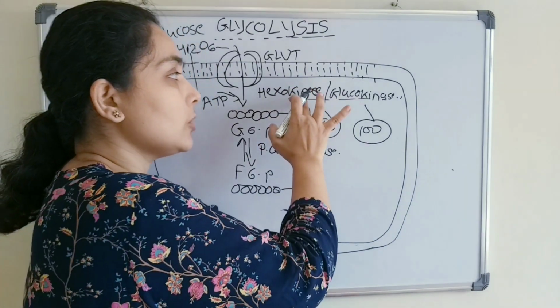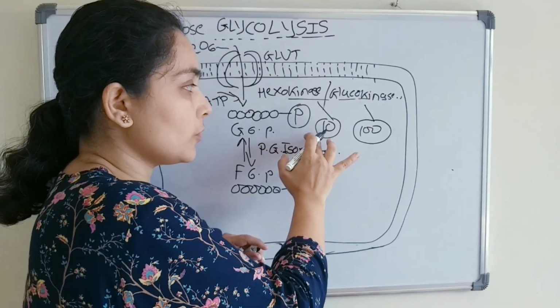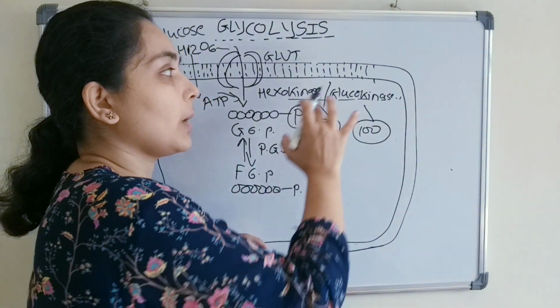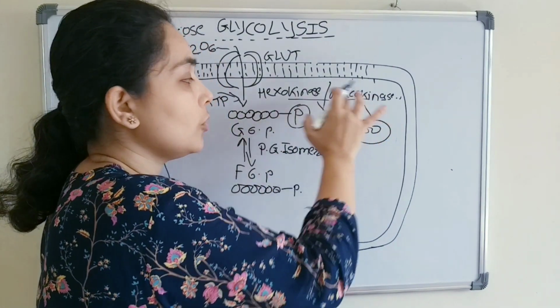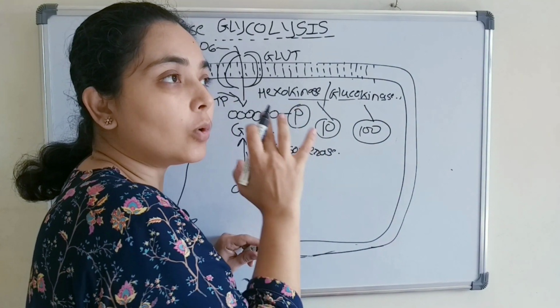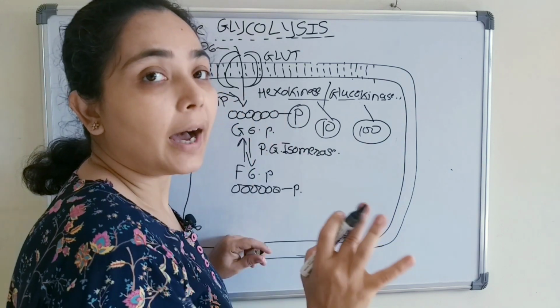Same way, hexokinase can phosphorylate even when the glucose concentration is less, but glucokinase will phosphorylate glucose to glucose 6-phosphate only when the glucose concentration is high.